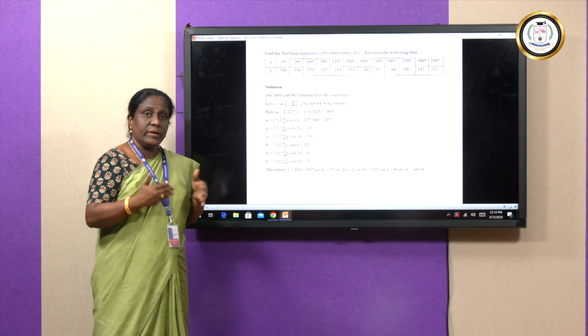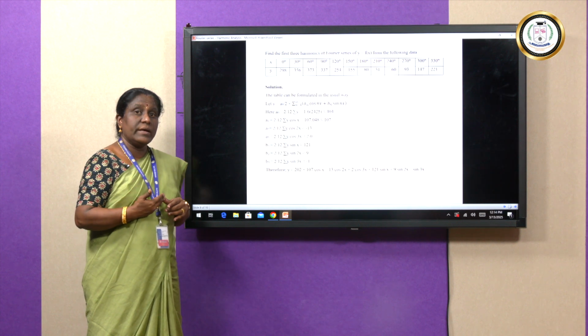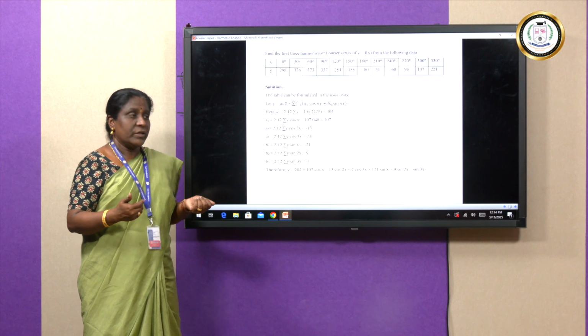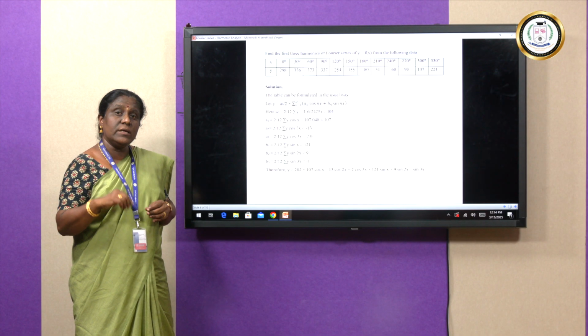Similarly, we have to calculate B1, B2, B3. B1 is summation y into sin x multiplied by 2, and its value is 121. The next one we have B2. B2 value is 2 times mean value of y sin 2x.